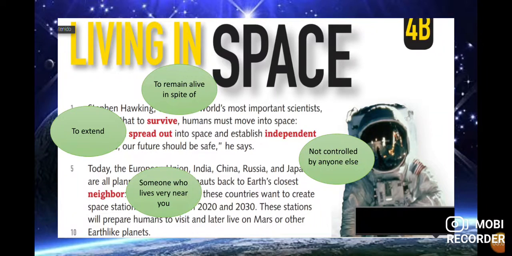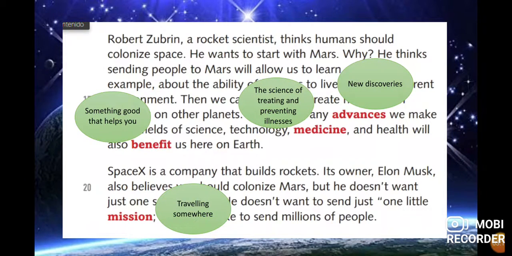A neighbor: someone who lives near you, that is next to you. This one is your neighbor. Now we continue on the next page. Advances: new discoveries, that means the things that we discover that are new. For example, in medicine, an illness could be a new discovery.